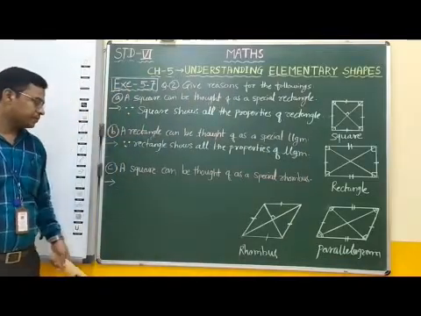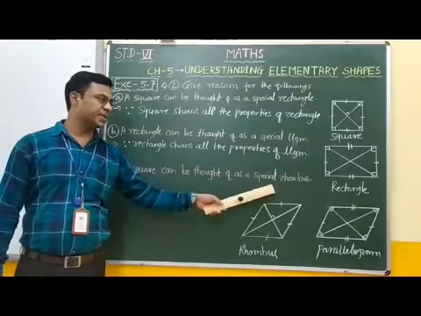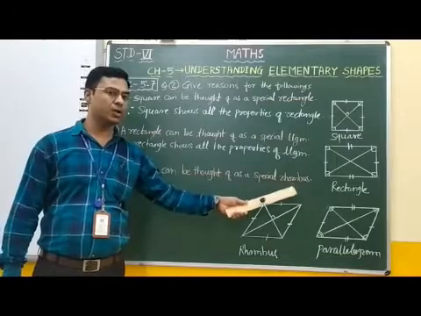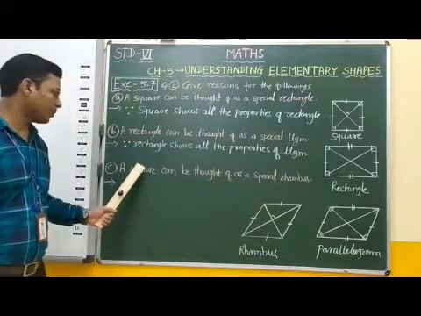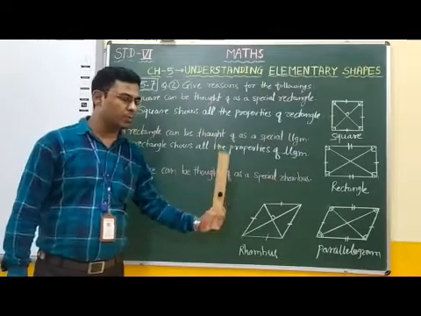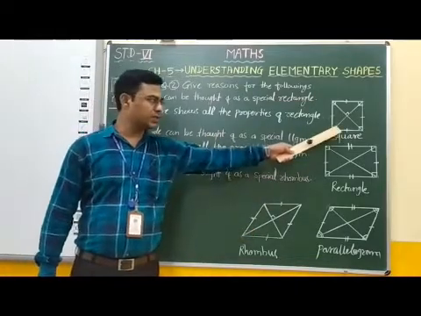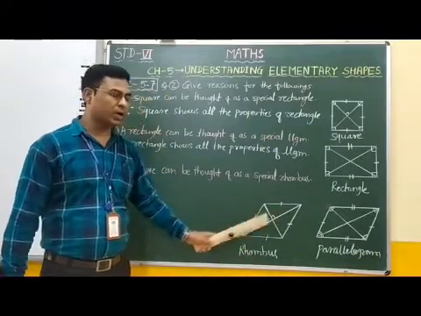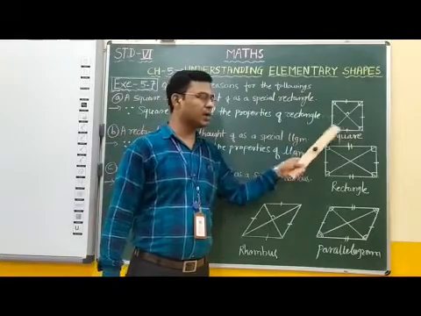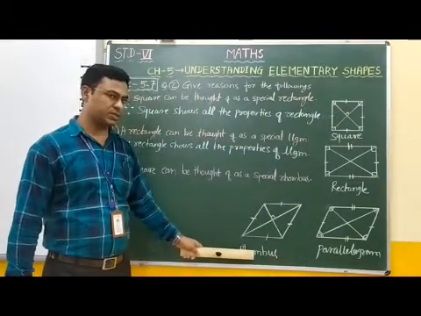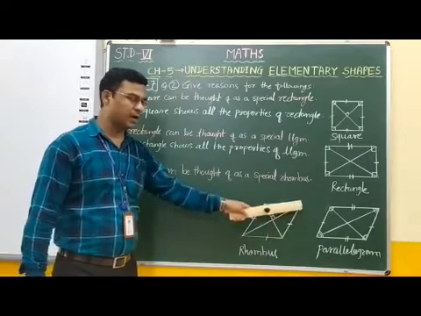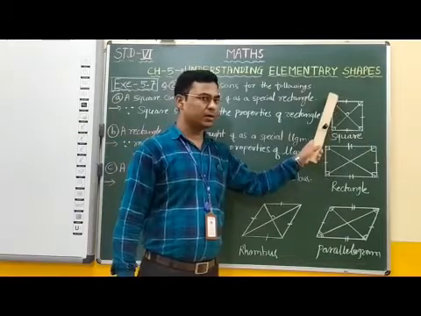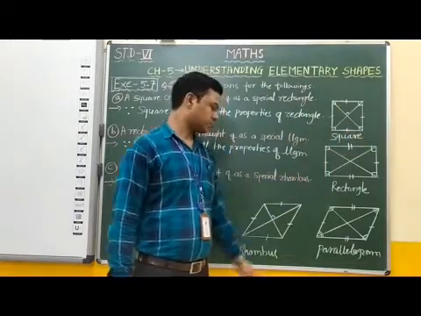Now, next statement: a square can be thought of as a special rhombus. Here we have to compare the properties of a square and the properties of a rhombus. This is a rhombus and this is a square. In a rhombus, all sides are equal. In a square also, all sides are equal. In a rhombus, opposite sides are parallel and equal. In a square also, opposite sides are equal and parallel.